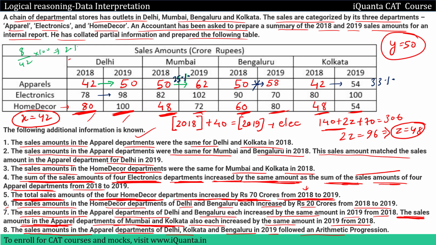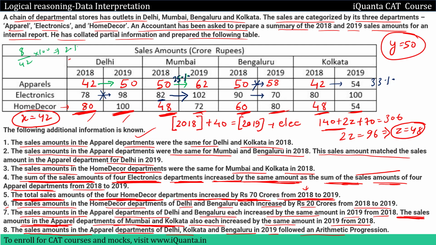Then 78 to 98, a change of 20 upon initial 78. 20 by 78 is somewhere around 1 by 4. 1 by 4 of 100 is 25%. So we won't count this. I hope you know how I'm calculating this very quickly. I'm just taking the change. For example, 82 to 102. There's a difference of how much? 20, right? 20 upon initial value 82. So 20 upon 82 is somewhere around 1 by 4. 1 by 4 into 100, because ultimately to convert a fraction into a percentage I have to multiply it by 100. So 100 by 4, that means this is also close to 25%.